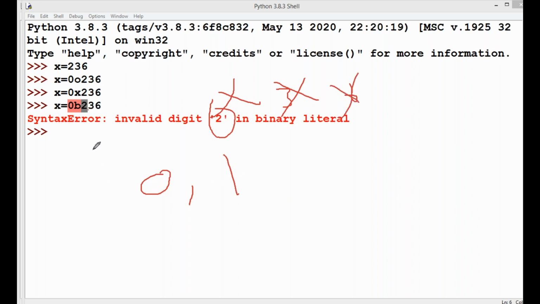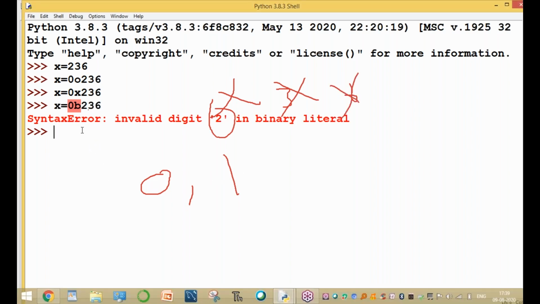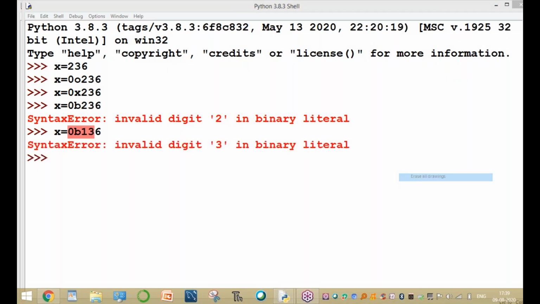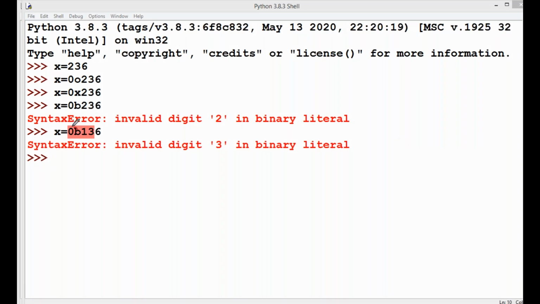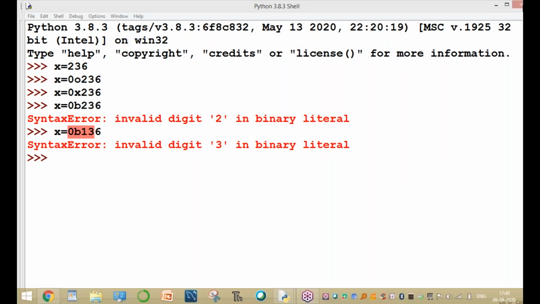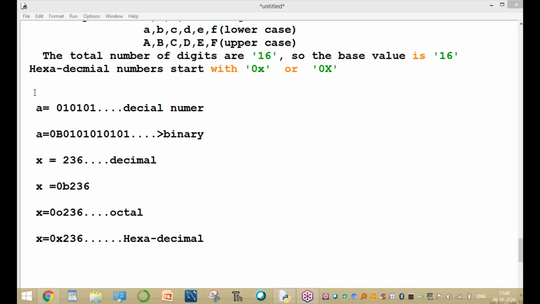For example, if you try x equal to 0b136, what is the output? 1 is valid but 3 is invalid. 3 is not valid in a binary number, and 6 is also not valid. Clear? Okay, this is for the binary type.